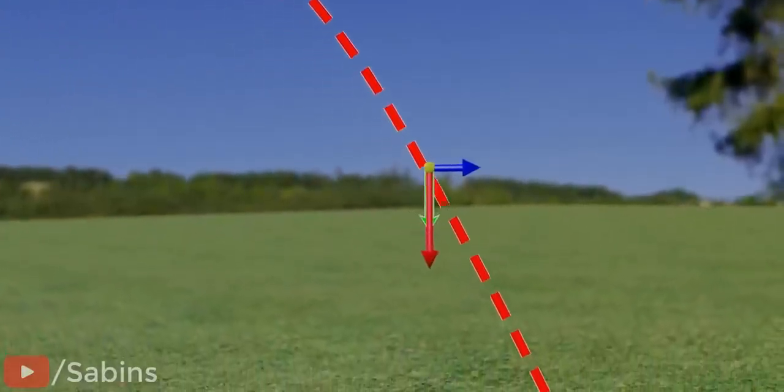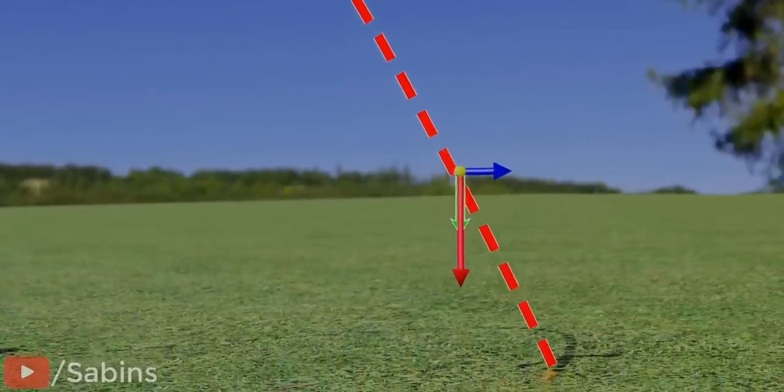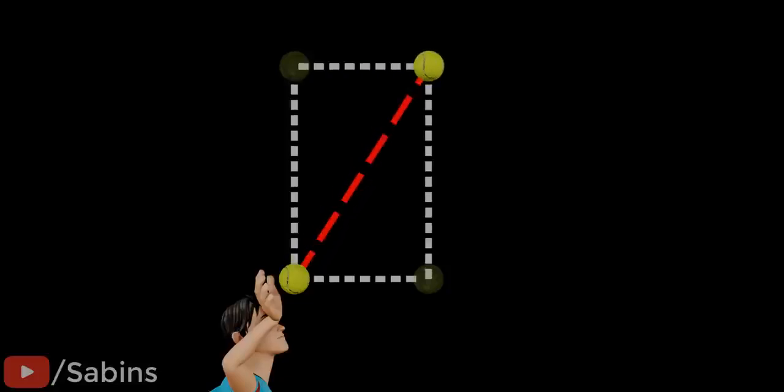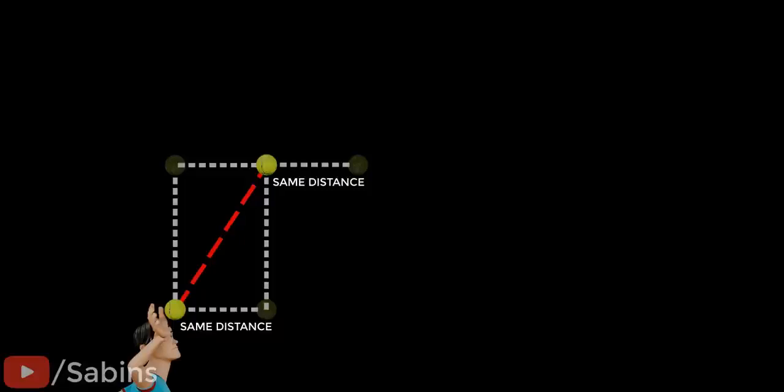Let's analyze this more closely and see how the variation of the vertical component of velocity affects the shape of the trajectory. The horizontal and vertical distance traveled by the object for a small time interval is shown here. Its complete motion will be as shown. Since the horizontal component of velocity does not change with time, with an equal time interval, the ball will travel the same distance horizontally. However, the vertical component of velocity has been reduced due to the effect of gravity. Thus, the distance traveled vertically in this time interval will be lesser.